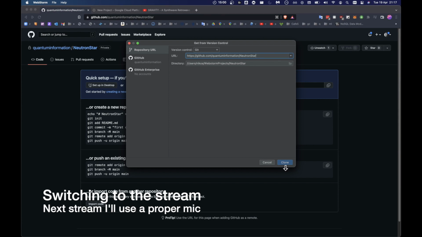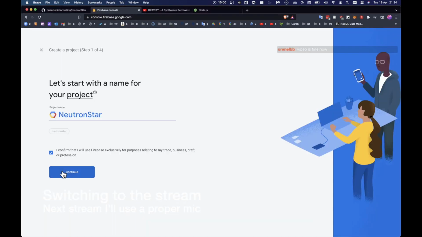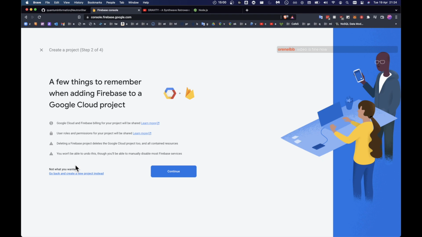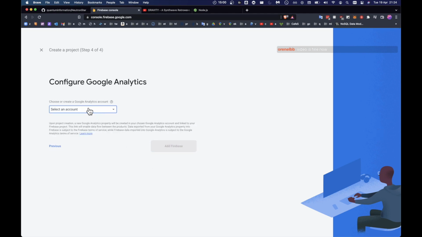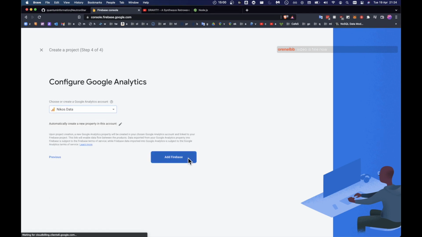Right, so what we're also going to do is create a Firebase project for this as well. Let's just get this done. Enable analytics.